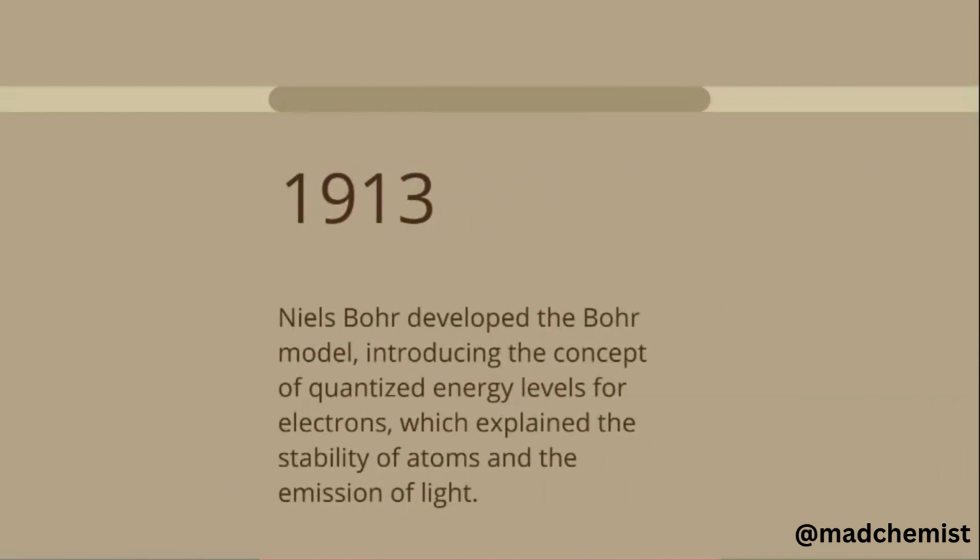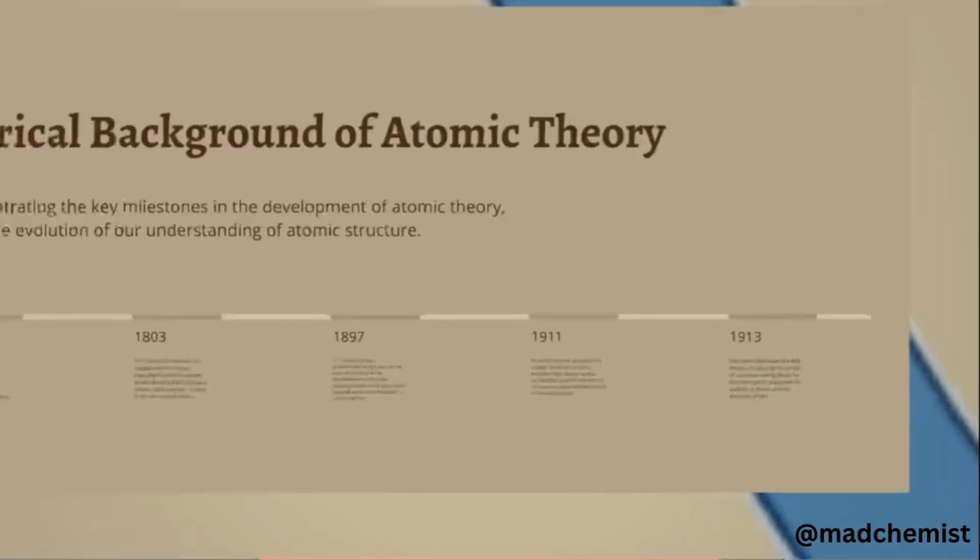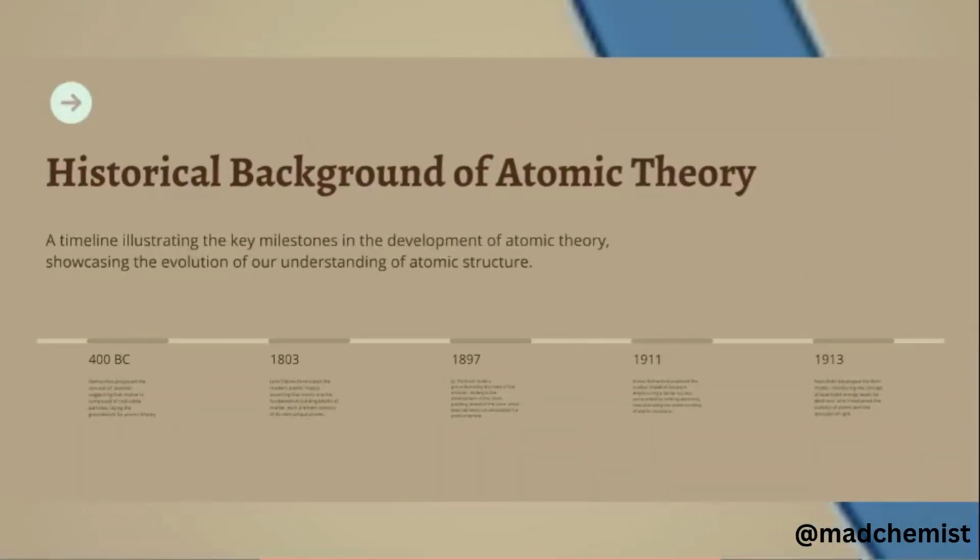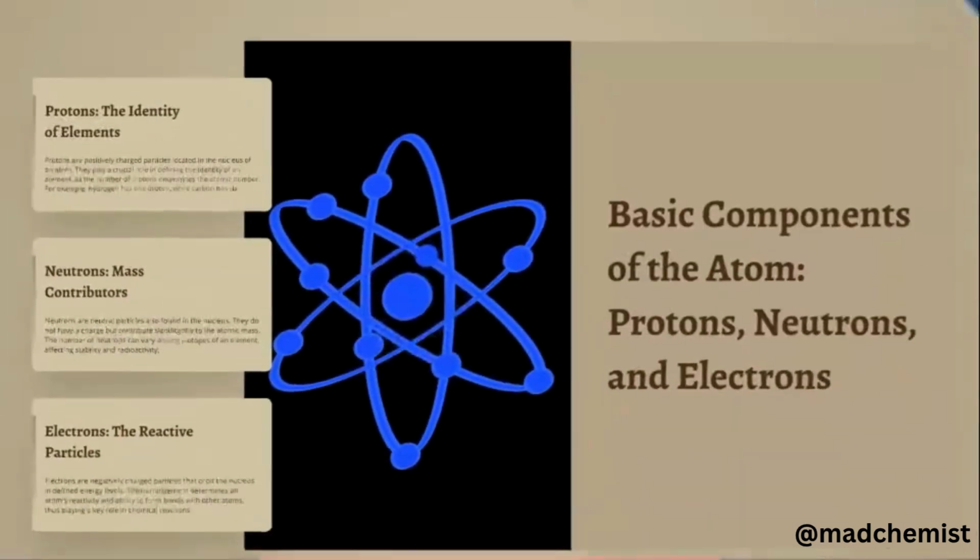In 1913, Niels Bohr developed the Bohr model, which introduced the concept of quantized energy levels. It means that every energy level at which electrons revolve is specific, and these specific energy levels explain the stability of atoms and the emission of light when electrons move from one level to another. This is the historical background of atomic theory.